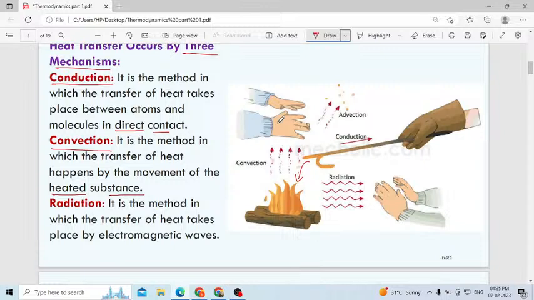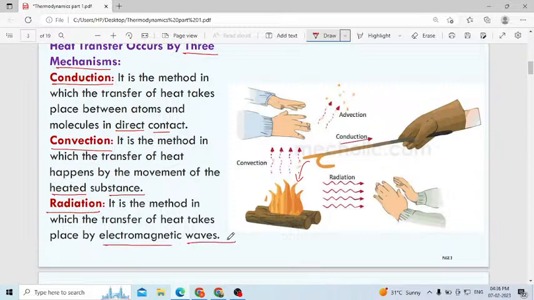Okay, listen here. The next one, the third one, is radiation. It is the method in which the transfer of heat takes place by electromagnetic waves. You can observe it in our home, where we have a microwave oven. In the oven you can cook any food, you can boil the food, everything you can do because of the presence of electromagnetic waves.